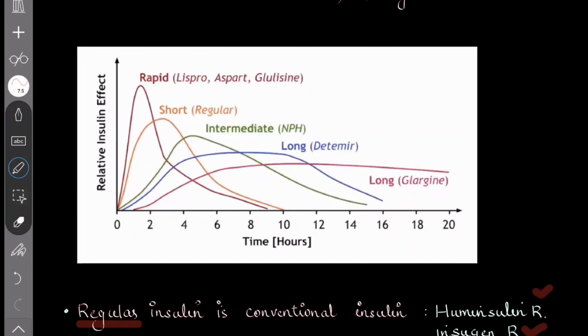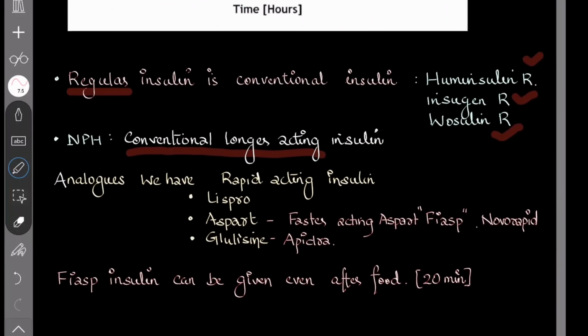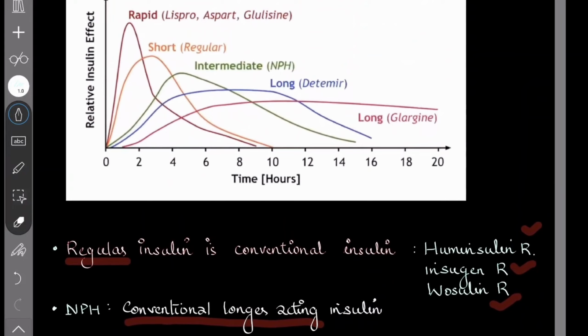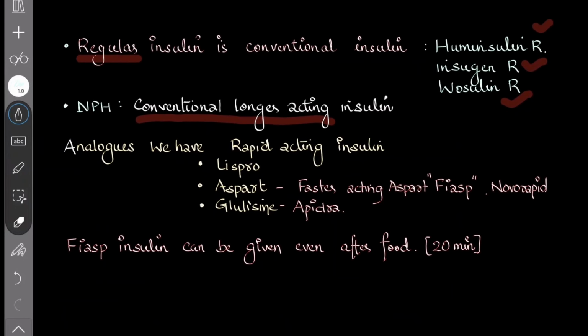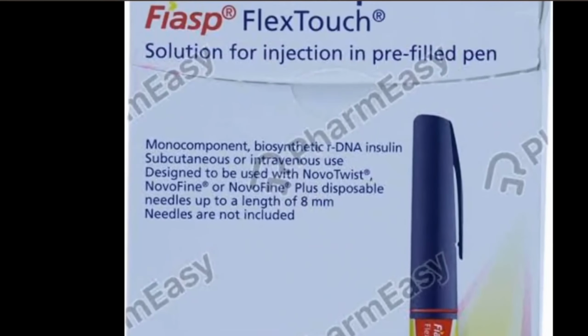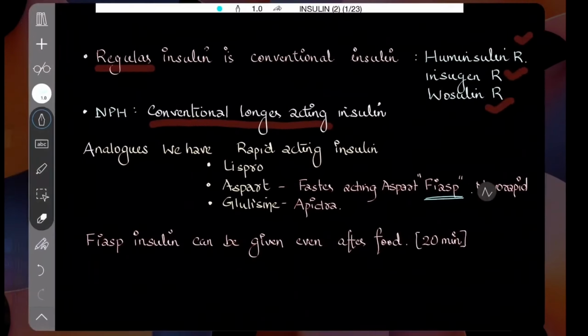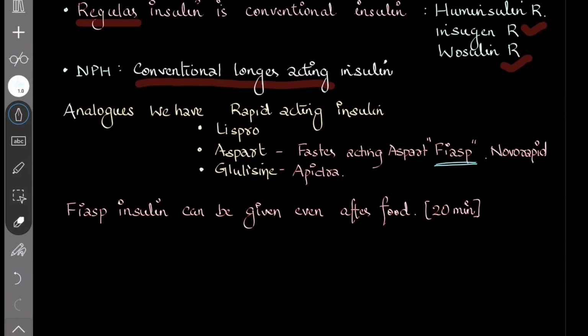Rapid acting means its action lasts for about 6 to 8 hours. These are Lispro, Aspart, and Glulisine. You should understand that we now have another, faster acting form of Aspart, called FIASP, 100 units per ml, which is a rapid acting insulin. Aspart is in the market as NovoRapid. Glulisine's trade name is Apidra.